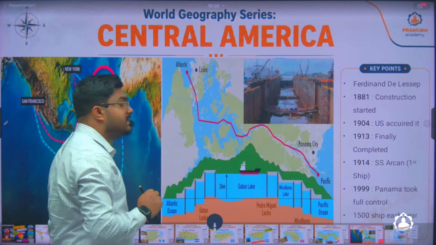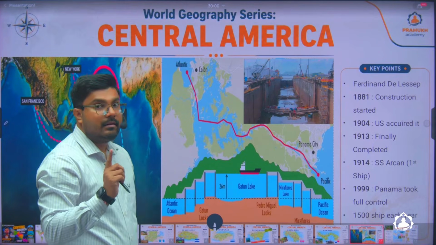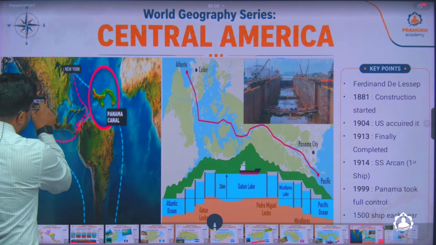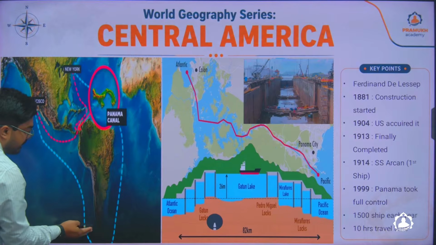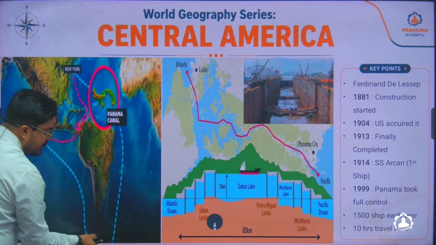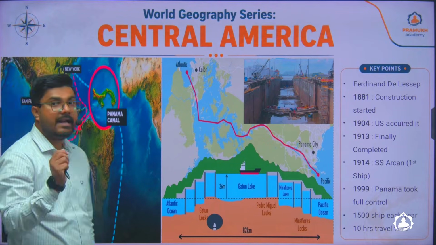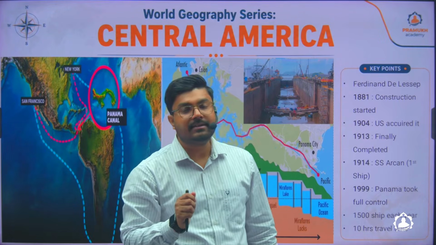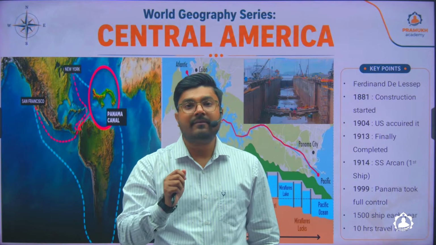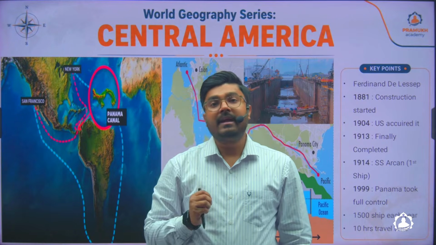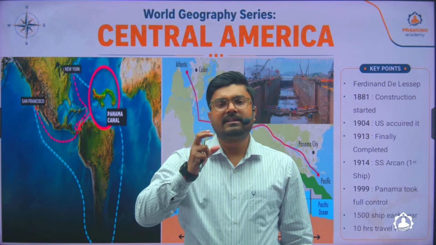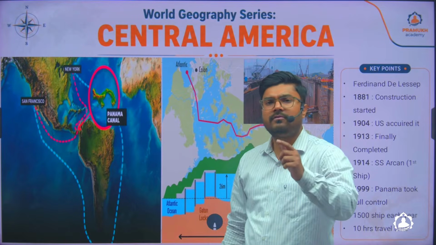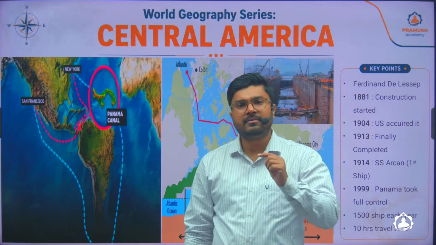Now it is not just the day which is long, but it is also the route which is very dangerous, because when the ship has to go through the Pacific Ocean, up till here everything is fine, but in this region of Drake Passage, it is one of the deadliest passages of the world. There are strong winds blowing in this region, and also waves which take up a very high height, and most of the ships are not able to cross this passage because of the instability of the water, so it becomes very dangerous.